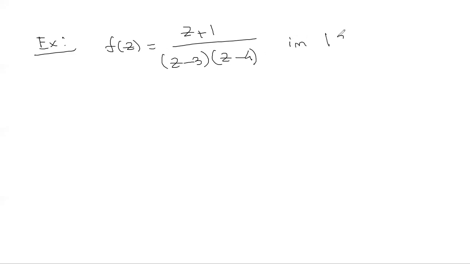Say f of z equal to 1 over z plus 1, z minus 3, z minus 4, in mod z minus 2 less than 1. So where we need to expand, it is mod of z minus 2 less than 1. So there we have to find the expansion.